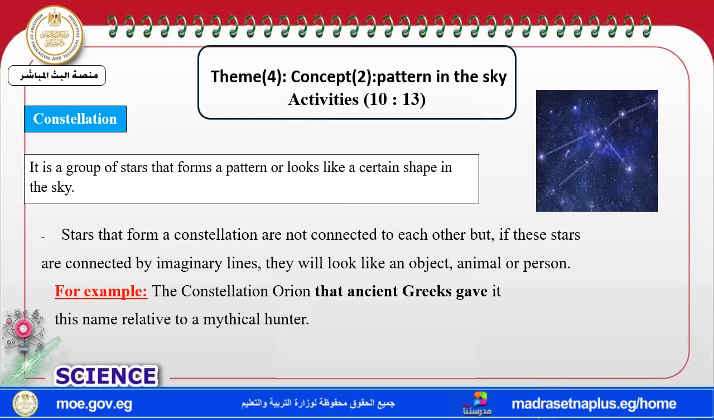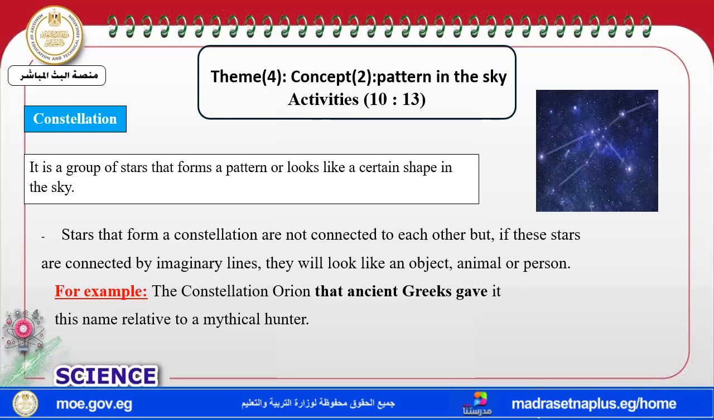Stars that form a constellation are not really connected, but they seem to be connected by an imaginary line. So these stars have no real connection, only an imaginary line. If we look at them, you can see that they are connected and they form a shape. A shape like what? Like the shape of an animal or the shape of a person.